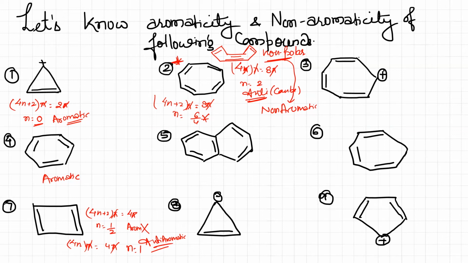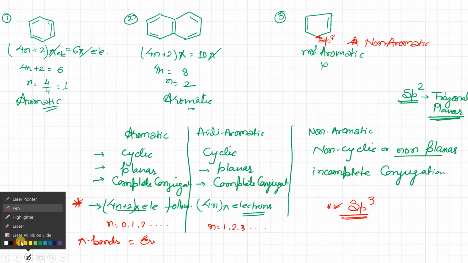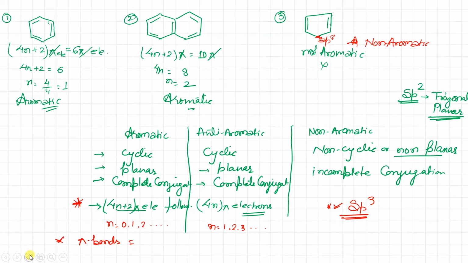Okay. Now the next thing: in this case, one more important trick I want to give you. If you see the pi bonds, here they will be in an even number, and here they will be in an odd number. This is the easy trick to find. Pi bonds will be in an odd number here, and pi bonds will be in an even number here.